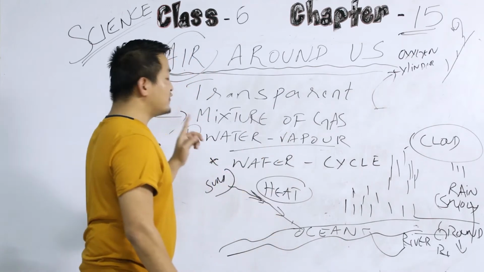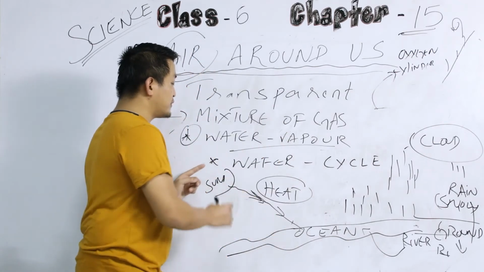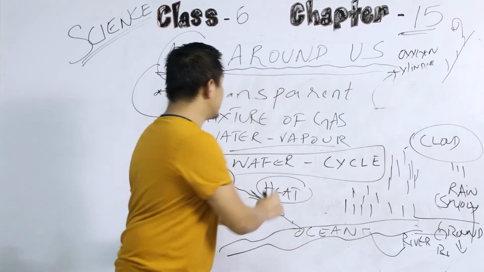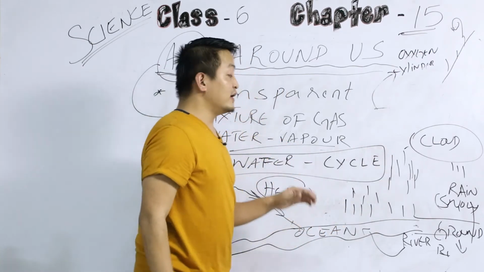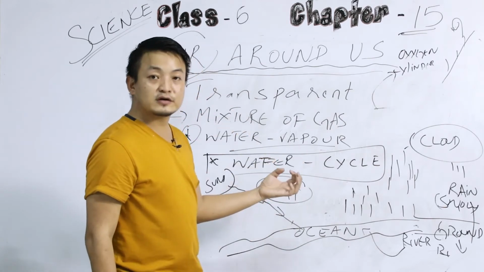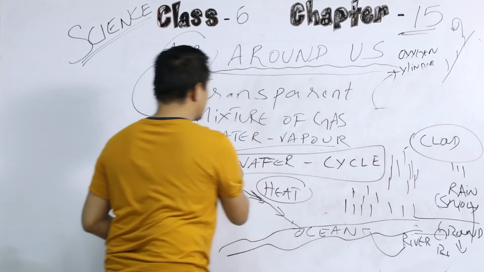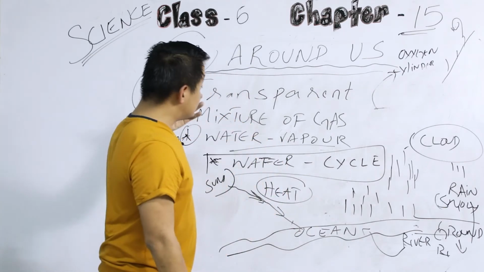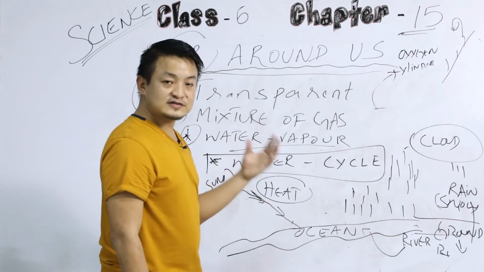So one very important point in this water vapor I want you to note down is water vapor plays a very important role in the water cycle. Okay, and we all need water. We cannot survive without water, right? So you have to keep these important points under water vapor. Okay, now the second point, let's discuss oxygen.